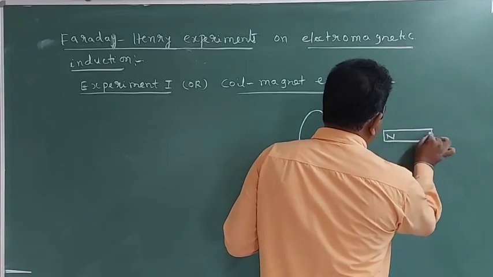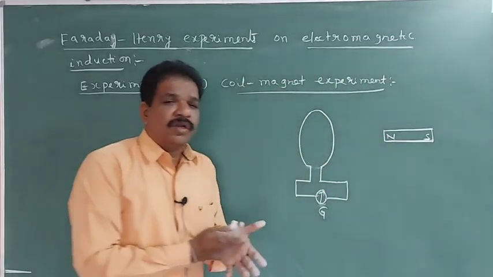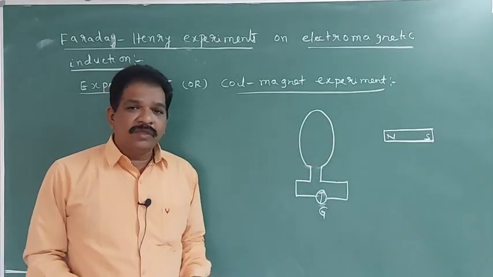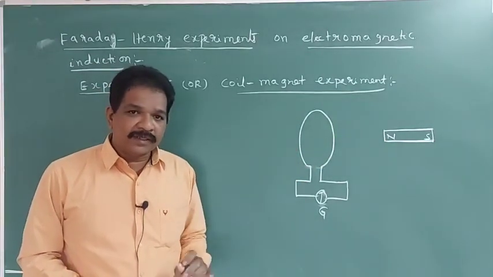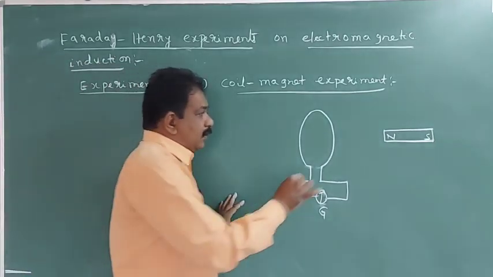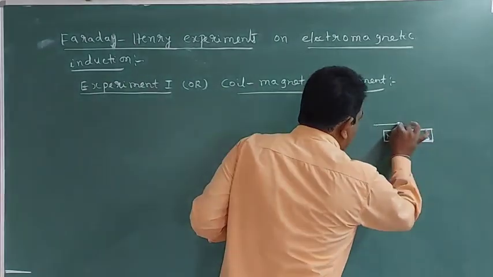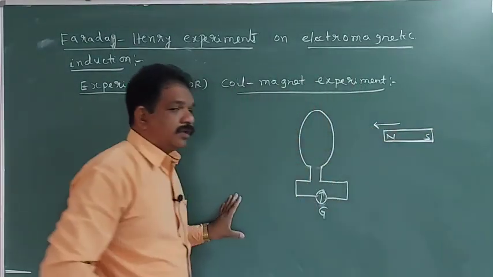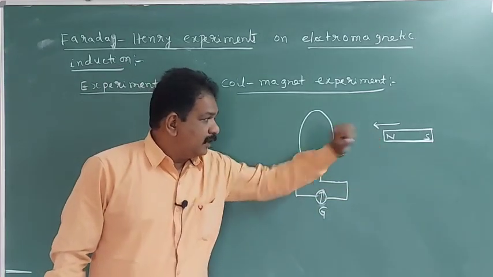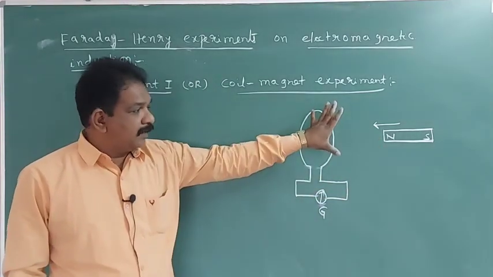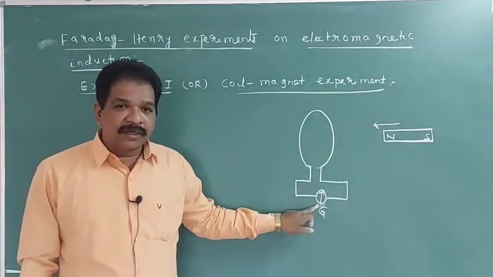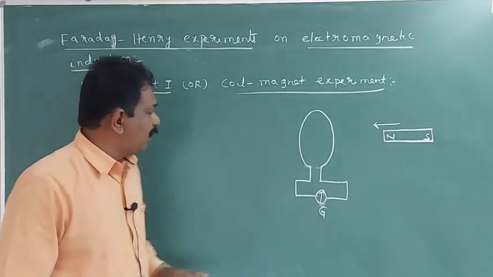A magnet will have two poles, south pole and north pole. They took a coil and they took a magnet. What they did is they moved the magnet towards the coil. When the magnet is stationary, when the magnet is not moving, in this galvanometer there will be no deflection.